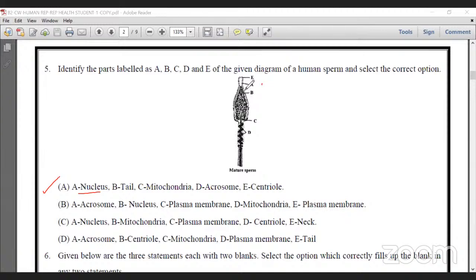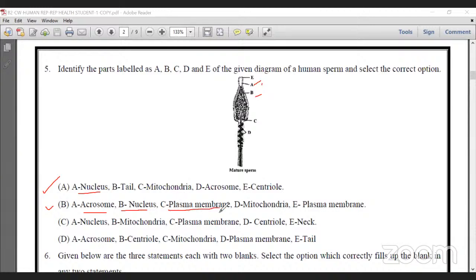A is actually the acrosome. So here option A is wrong, since acronucleus is wrong. Next, go to B. A acrosome, confirmed. B nucleus is also confirmed.